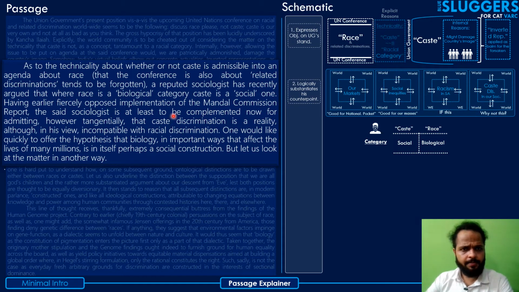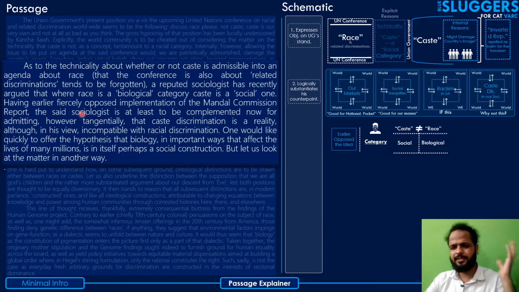Okay, let's come to the next part. He says, having earlier fiercely opposed implementation of the Mundell Commission report, the said sociologist is at least to be complimented now for admitting, however tangentially, that caste discrimination is a reality, although in his view incompatible with racial discrimination. Now he simply makes a point that, given that this sociologist has now agreed that caste is a social category and caste discrimination is real, we should appreciate that, although in his earlier stance he was opposed to the idea, which is demonstrated by his fierce opposition to the Mundell Commission report.